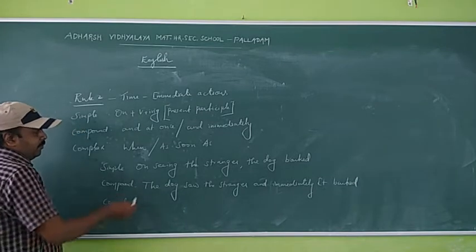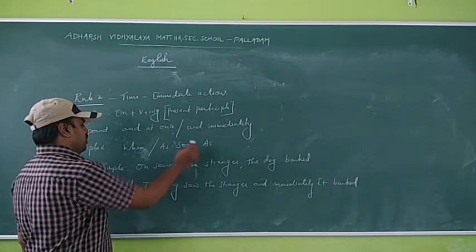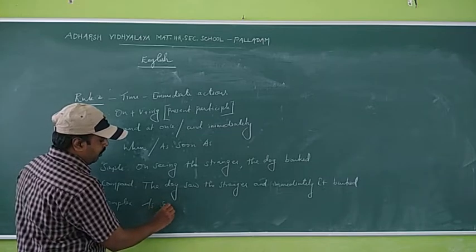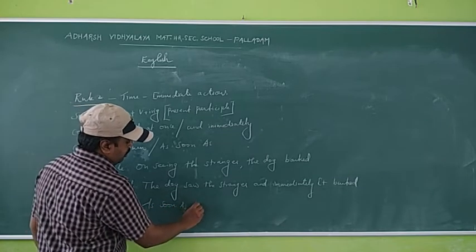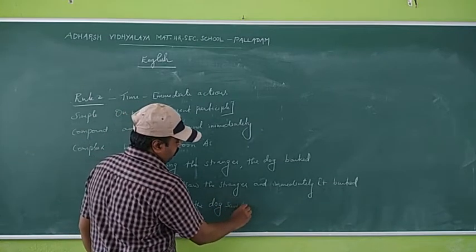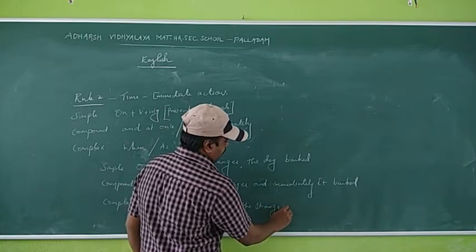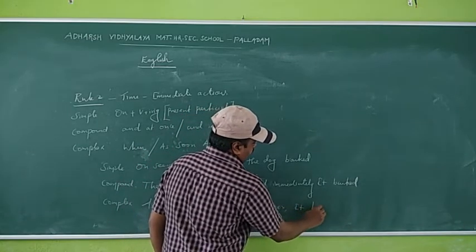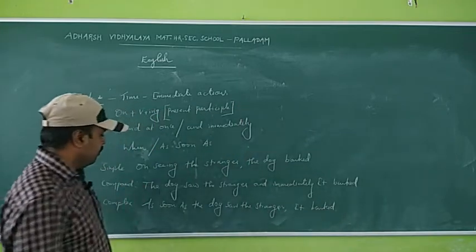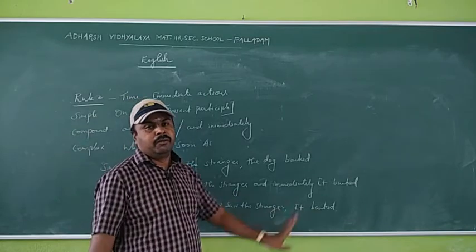And complex sentence, we can use either when or as soon as. So we can use as soon as the dog saw the stranger, it barked. As soon as the dog saw the stranger, it barked.